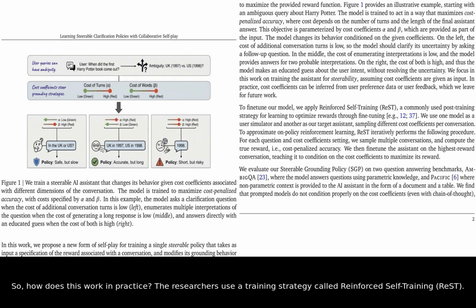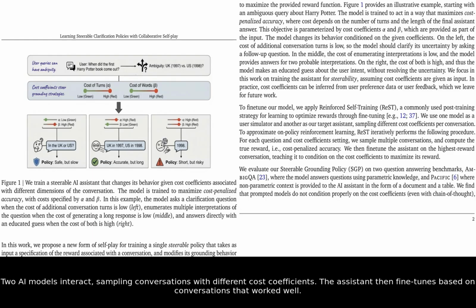The researchers use a training strategy called reinforced self-training (REST). Two AI models interact, sampling conversations with different cost coefficients. The assistant then fine-tunes based on conversations that worked well.